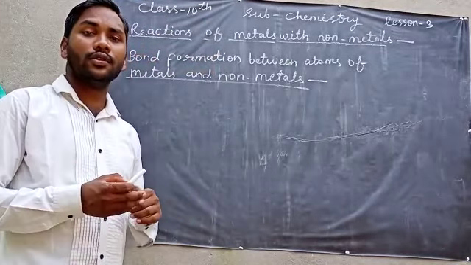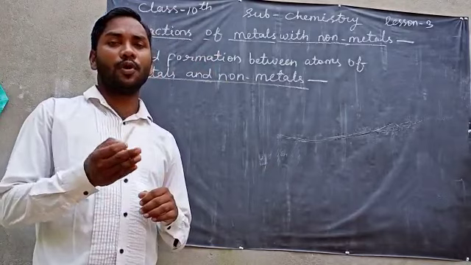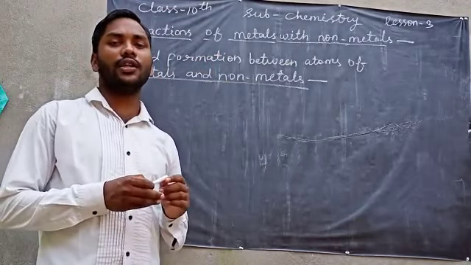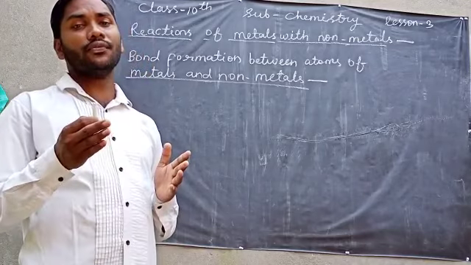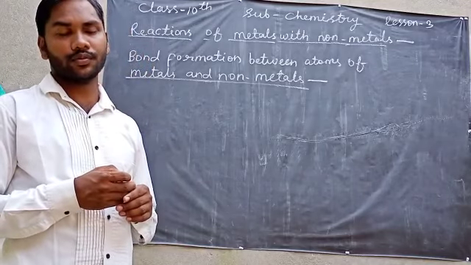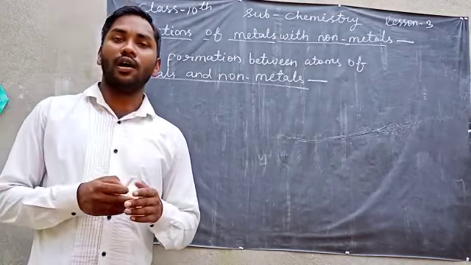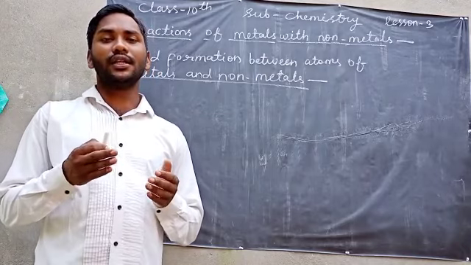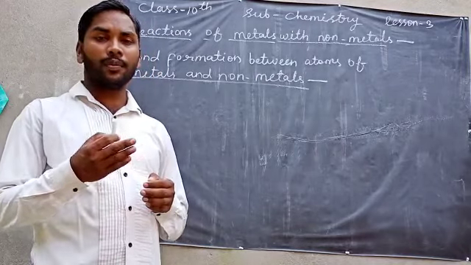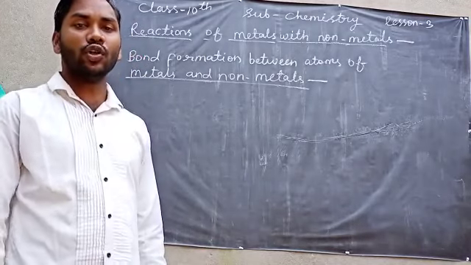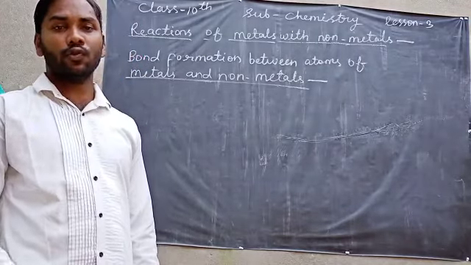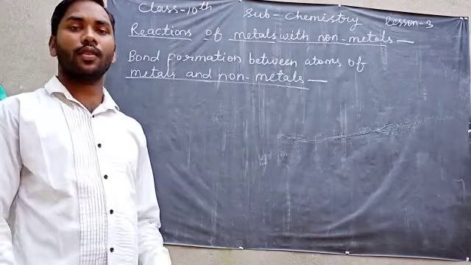As we know, the chemical properties of metals and non-metals are different because they have different electronic configurations. All the atoms of metals and non-metals have a tendency to acquire the nearest noble gas configuration to attain stability.